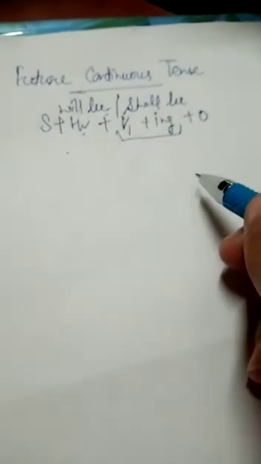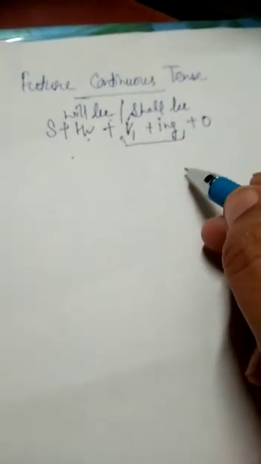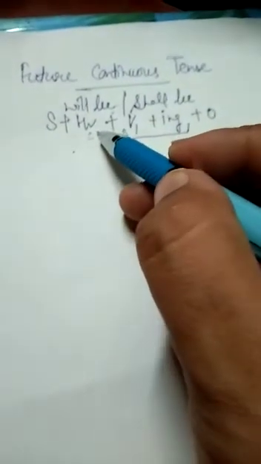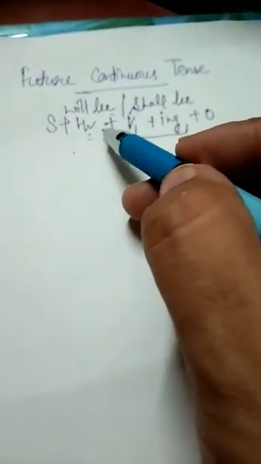In continuous tense, first form and ing is common. In all continuous tenses one rule is common, first form plus ing. Only the helping verb changes. In present continuous we have used is, am, are, in past continuous we have used was, were, and in future continuous we will use will be or shall be.